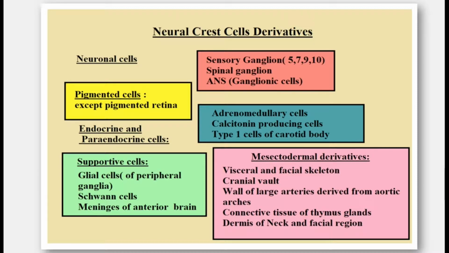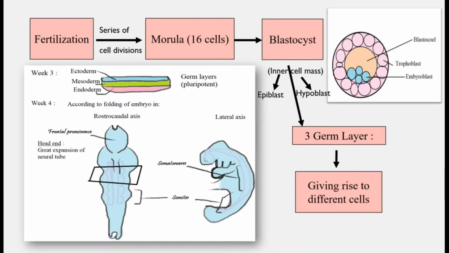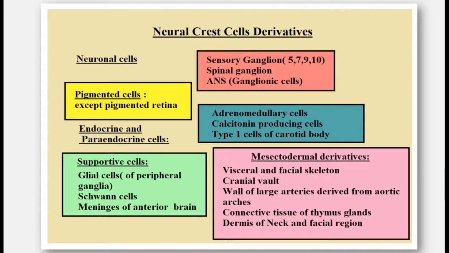Mesoectodermal derivatives: visceral and facial skeleton, cranial vault, wall of large arteries derived from aortic arches, connective tissue of the thymus gland, dermis of the neck and facial region. Mesoectodermal derivatives are also called cephalic neural crest. This is all for today. We have discussed the development of the face, the phases divided into 3 parts, phase 1, 2 and 3, how fertilization occurs through a series of divisions giving rise to different cells, and neural crest derivatives.